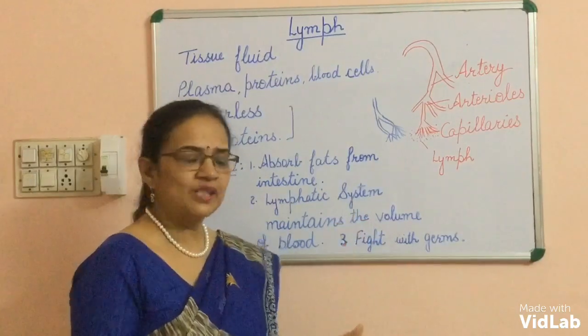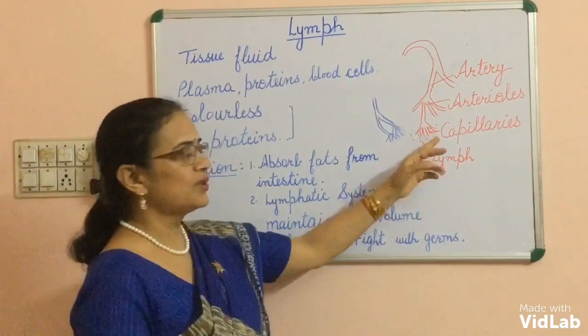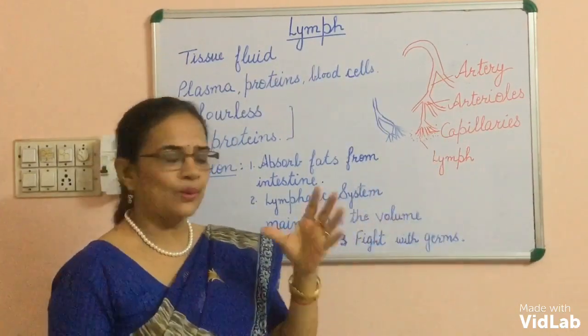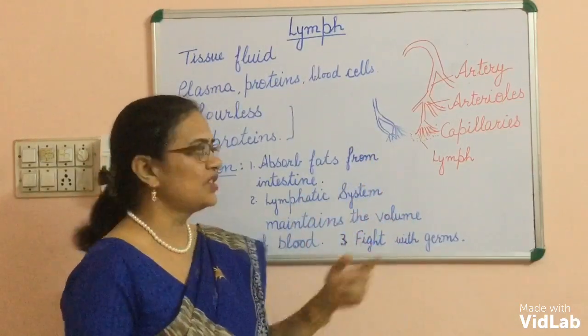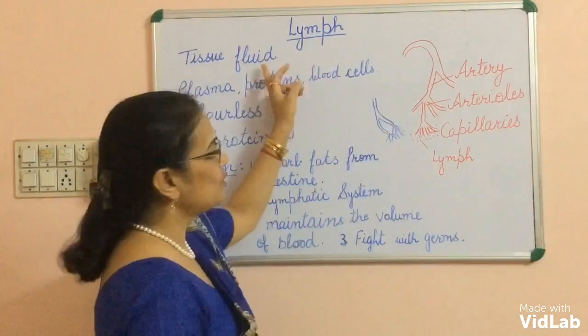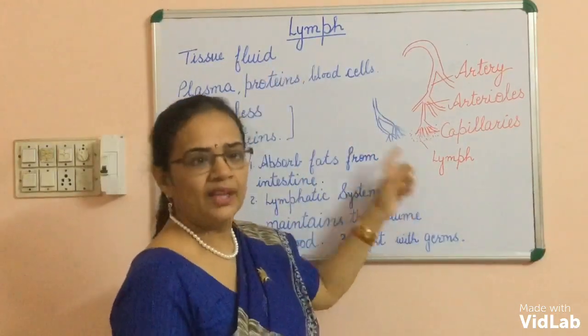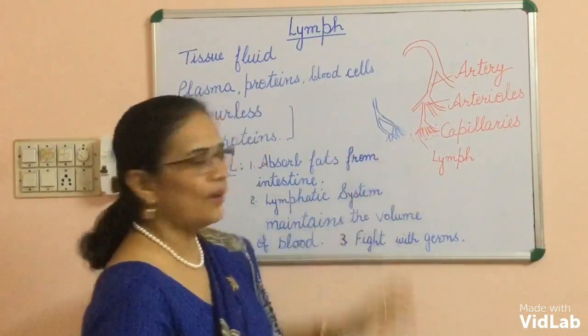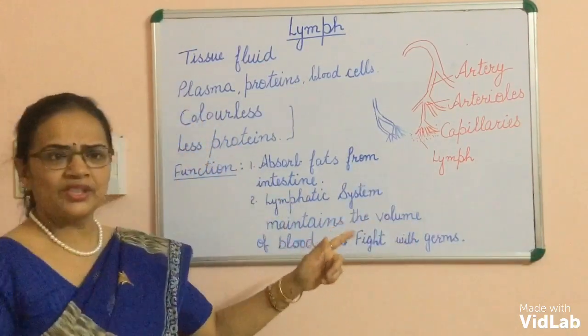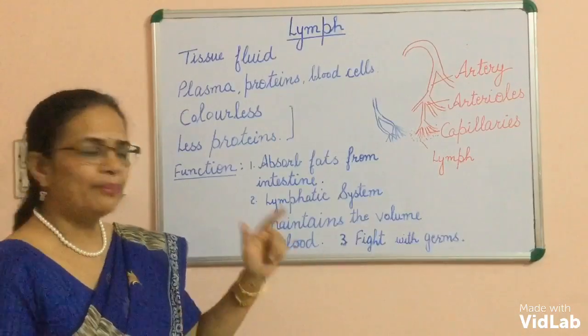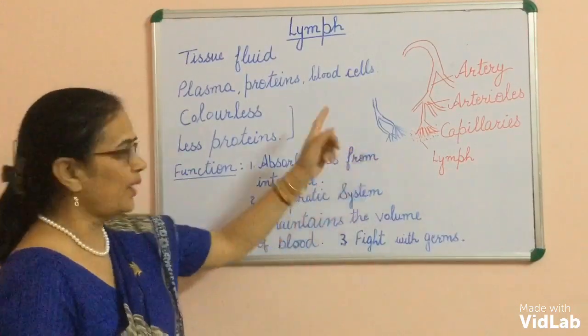Because of the tremendous pressure and the thin walls of the capillaries, they are porous also, so some liquid comes out into the tissue region, which is known as tissue fluid or lymph. It has the same composition as that of the blood, but it is colorless. Why is it colorless?